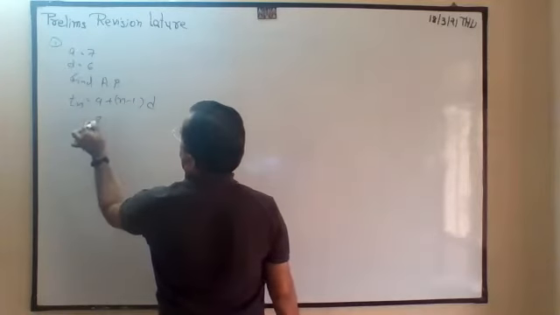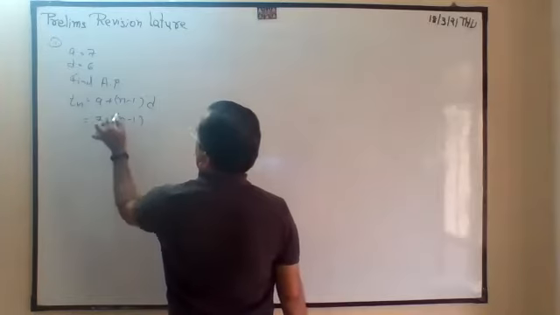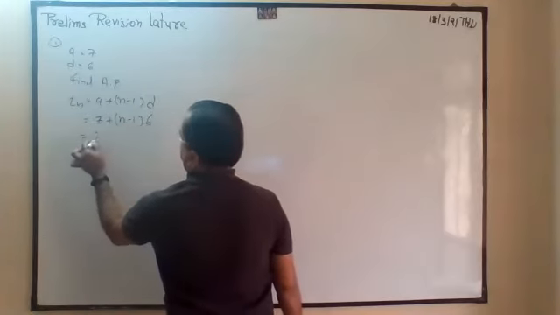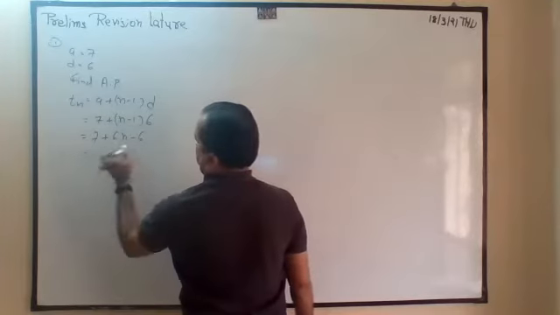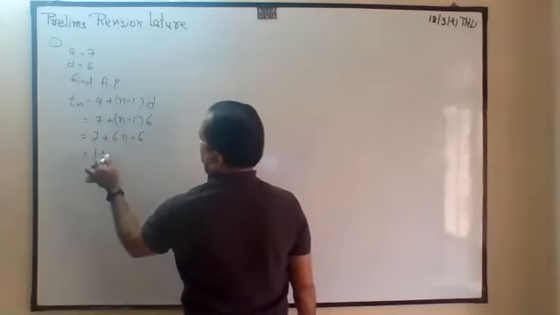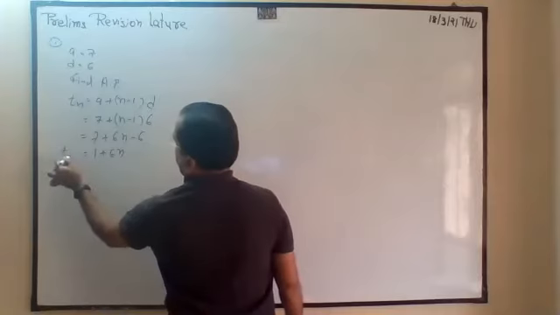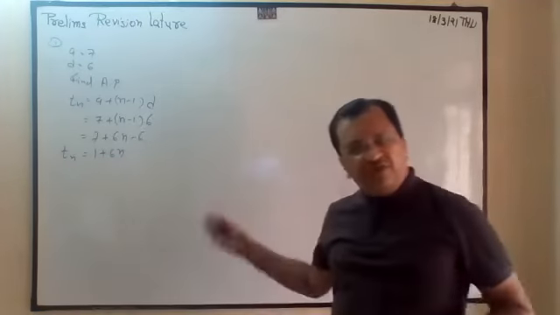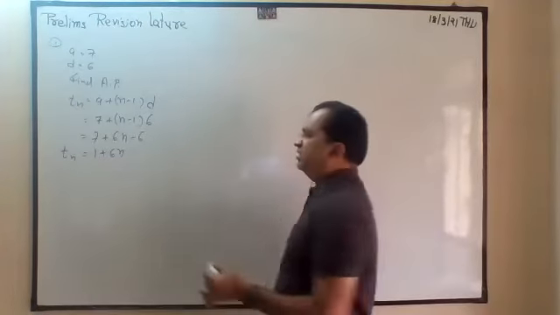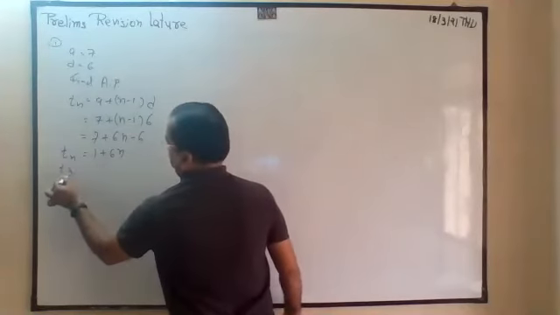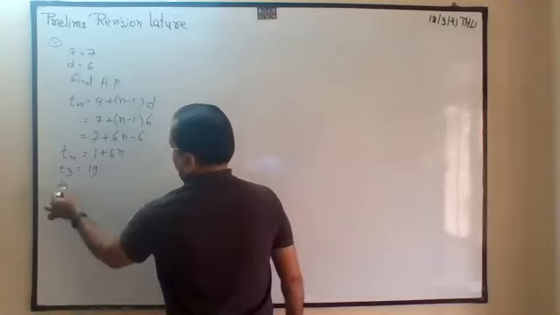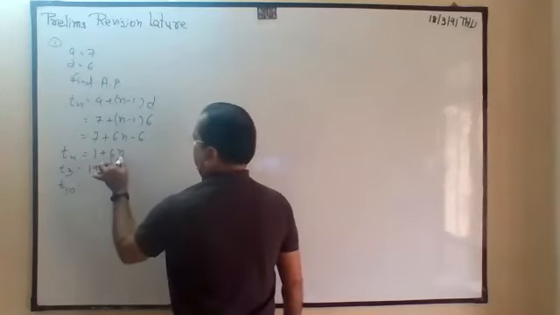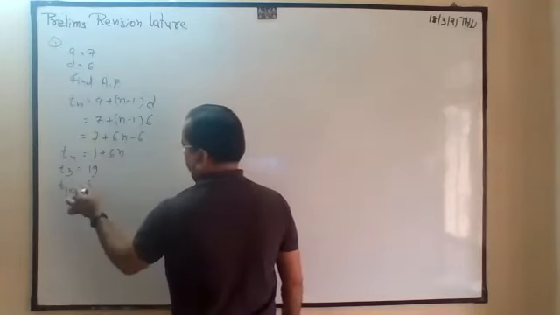So A is 7, N is not given, D is given 6. So 7, 6 n minus 6. This 7 minus 6 is 1 plus 6n. Now suppose they ask to find the third term. So T3 is equal to 6 threes are 18 plus 1, that is 19. T10: 6 tens are 60 plus 1, that is 61, like that.